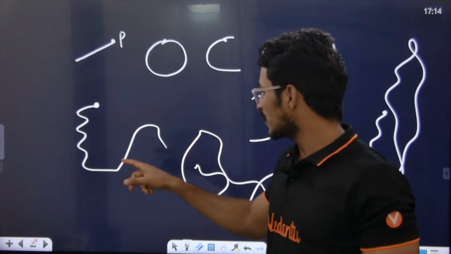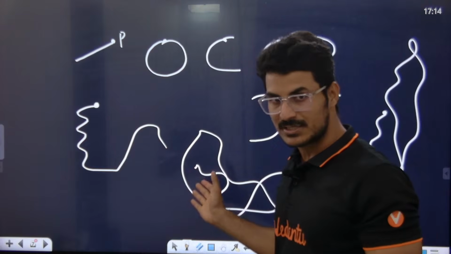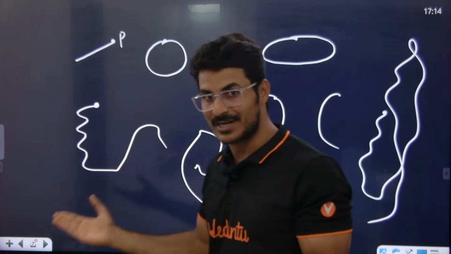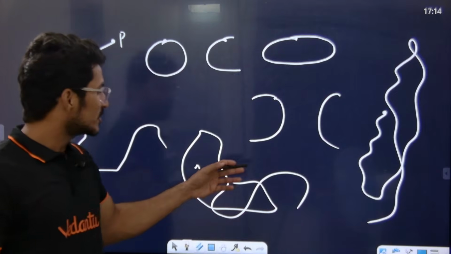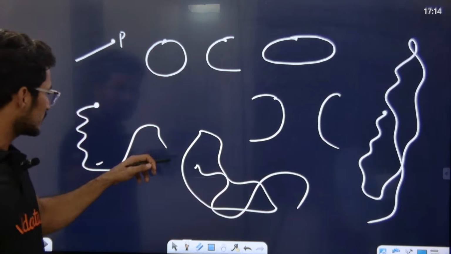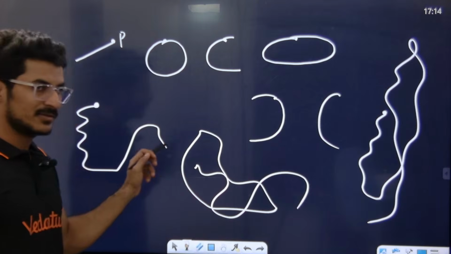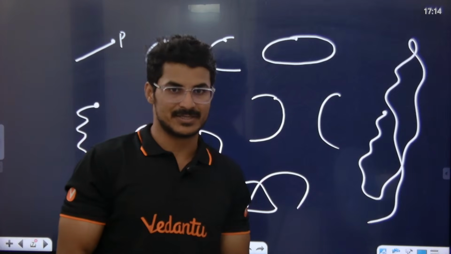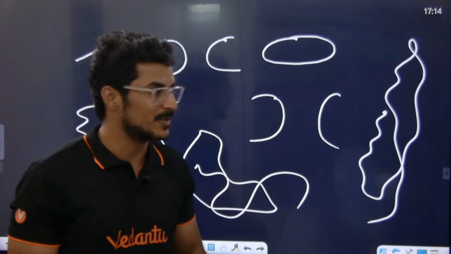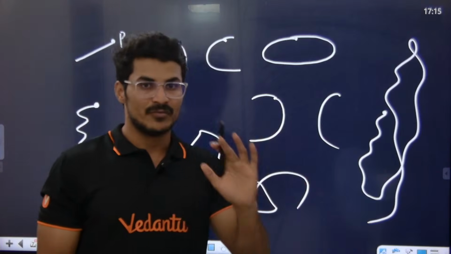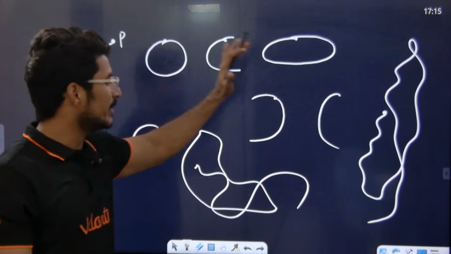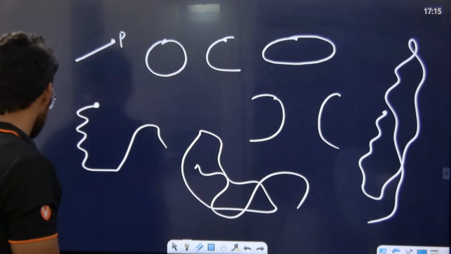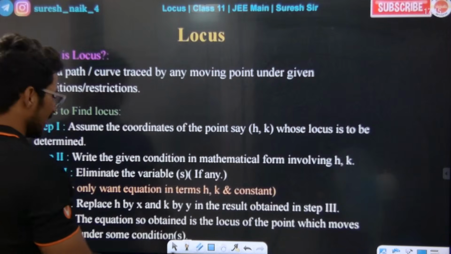Sir, it can move this way also, but we don't study this. What is this? We don't know. We don't even study this in mathematics. It is one continuous path, but we don't study all this in our JEE syllabus. We study only these 5: 1, 2, 3, 4, 5. Basically that is what I'm telling you. It is a trace.